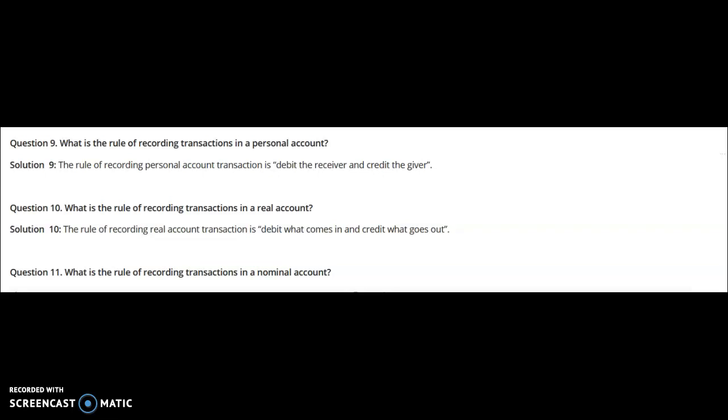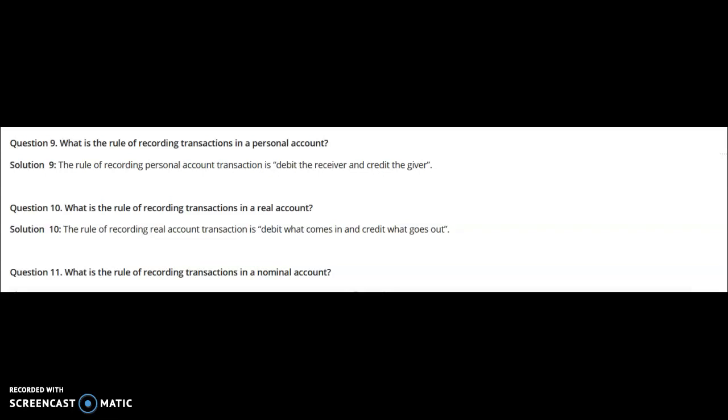Now we will start learning a very important aspect of the double entry system, on the basis of which we record the transactions in the books of account. In the next topics, we will start with the journal entries. Then we will switch over to their posting into the ledger and other aspects. So first of all, we must understand what the rules of recording of transactions are.